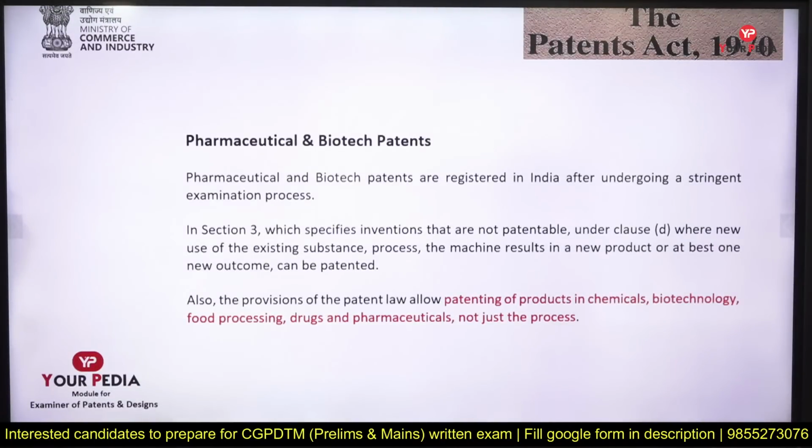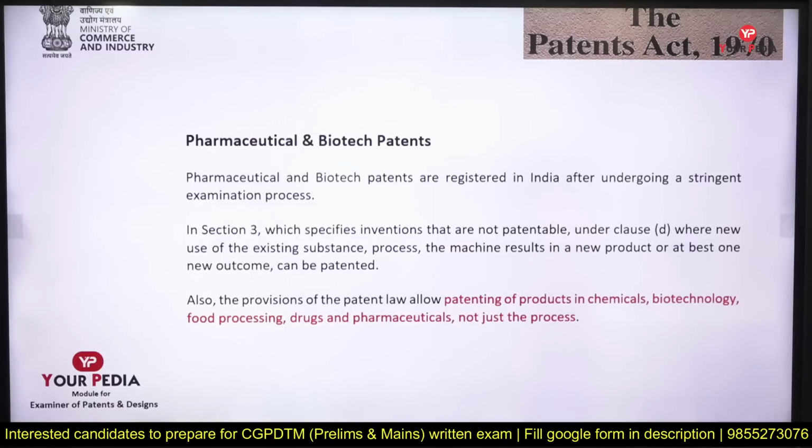Pharmaceutical and biotech patents. Section 3 specifies the inventions that are not patentable. But pharmaceutical and biotechnology are not in that category. They are registered now in India, but after a stringent examination process.